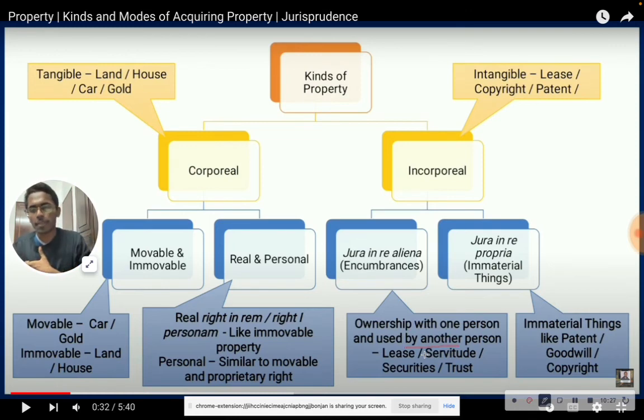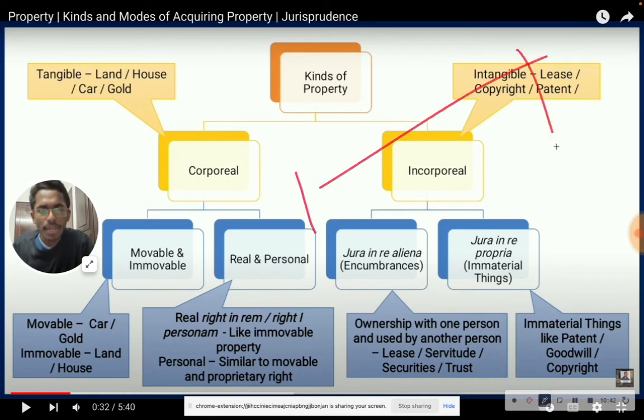Ownership with one person and used by another person. Like, I am giving my land for you to stay as a lease. You can stay in my house as a lease or a servitude, security, trust. That's ownership by one person and used by another person. That can also be considered here. Immaterial things like patent, goodwill, and copyright come under jura in re propria.